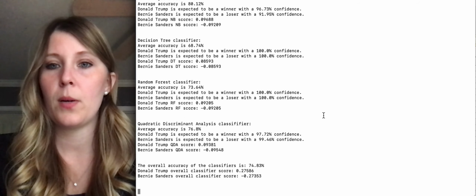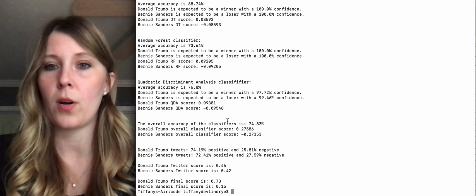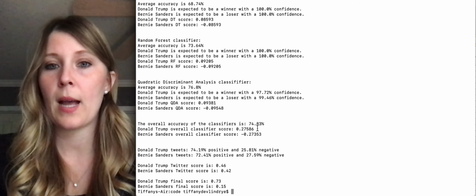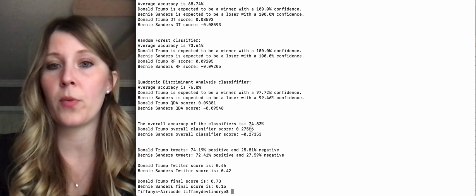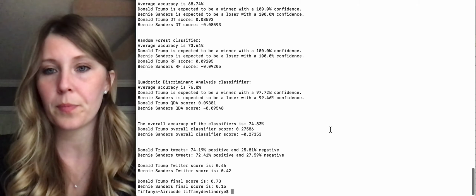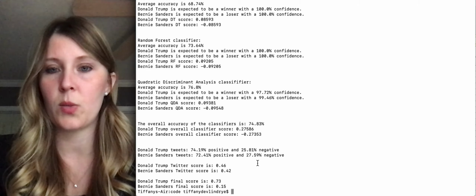So here we go. The overall accuracy of the classifiers this time is 74%. The overall score for Donald Trump is 0.275, and Bernie Sanders is about the same number except negative. And then we have the Twitter information.